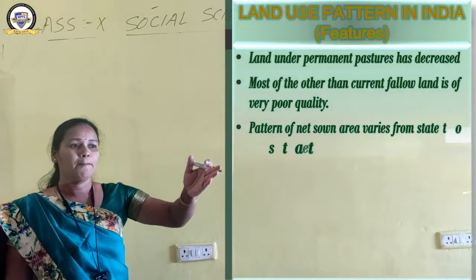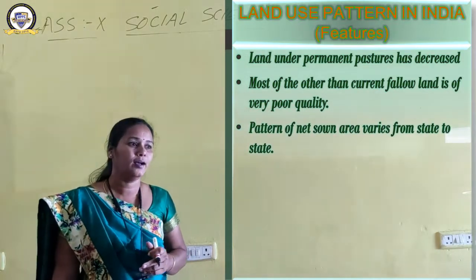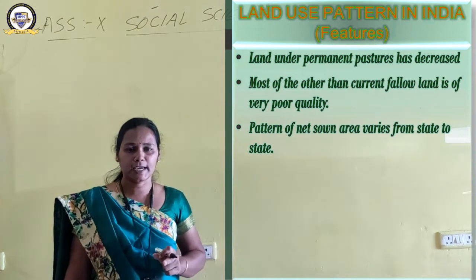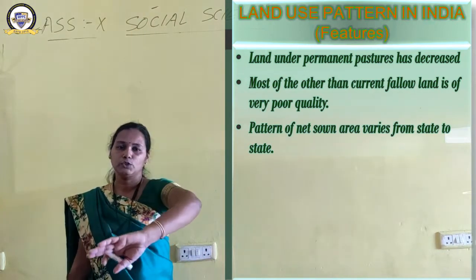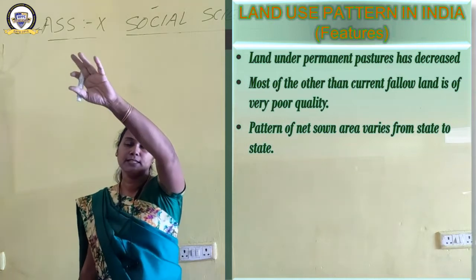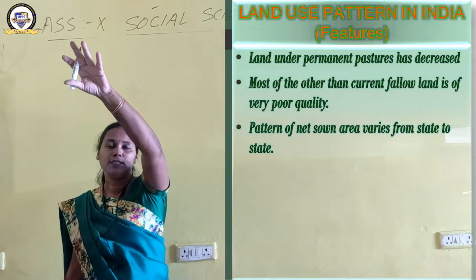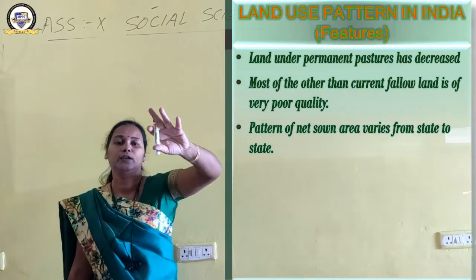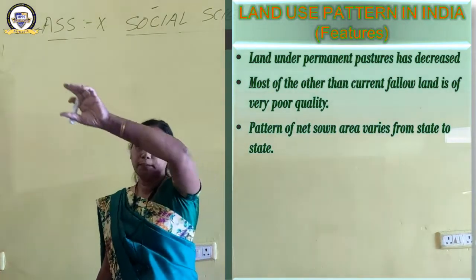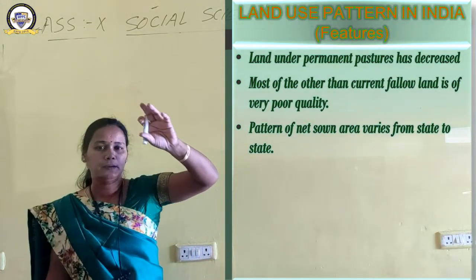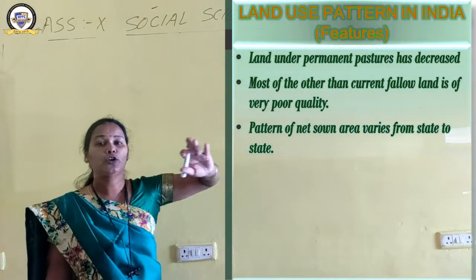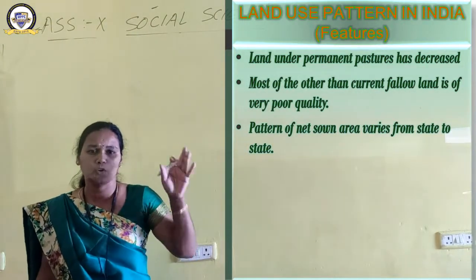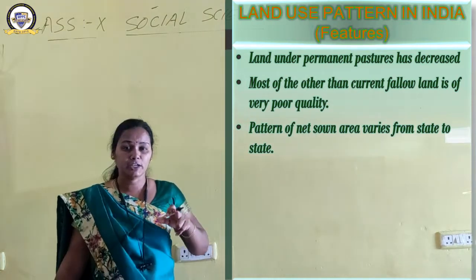The third one is that the pattern of the net sown area varies from state to state. Okay, when we compare the different states of India from Kashmir to Kerala, we can see that the land utilization in these different states does not look the same. In the plain region from Punjab, Haryana, UP, Bengal, Bihar, Assam, in these states up to 80% of the total land area is under cultivation.